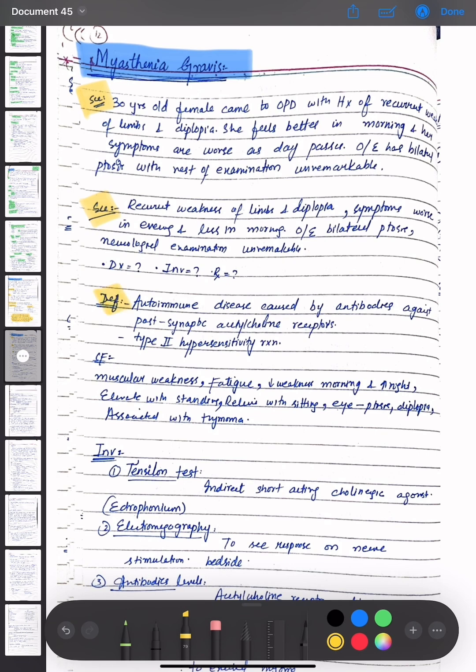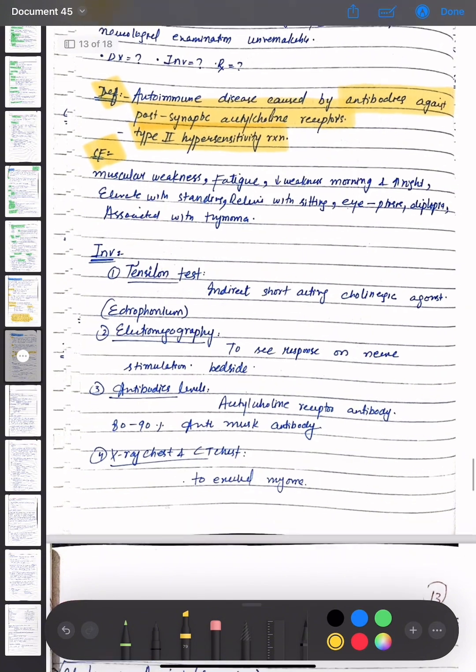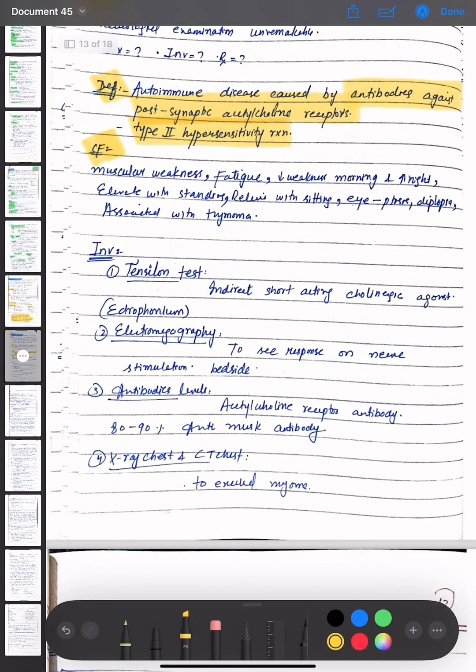So the definition of myasthenia gravis is that it is an autoimmune disease caused by autoantibodies against postsynaptic acetylcholine receptors, a type 2 hypersensitivity reaction. Okay, this is a type 2 hypersensitivity reaction and an autoimmune disease which is caused by antibodies against postsynaptic acetylcholine receptors. The clinical features of myasthenia gravis are muscular weakness, fatigue, decreased weakness in the morning and